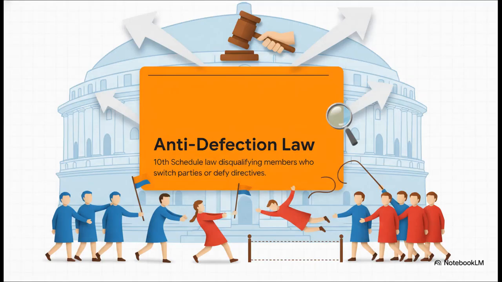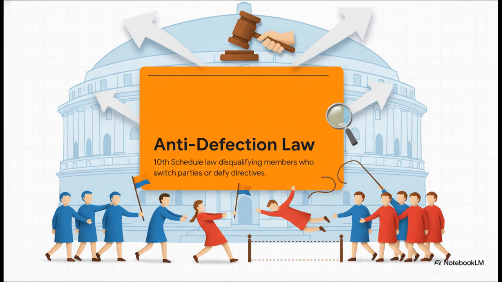Next up is the Anti-Defection Law. This was brought in by the 52nd Amendment and added to the 10th Schedule to put an end to this chaotic practice of floor crossing or horse trading, which is basically politicians jumping ship to another party just to get a better deal. Strictly defined, this law disqualifies members of parliament who voluntarily give up their party membership, switch to another party, or vote against the specific directives, which is called a whip, of their own party.